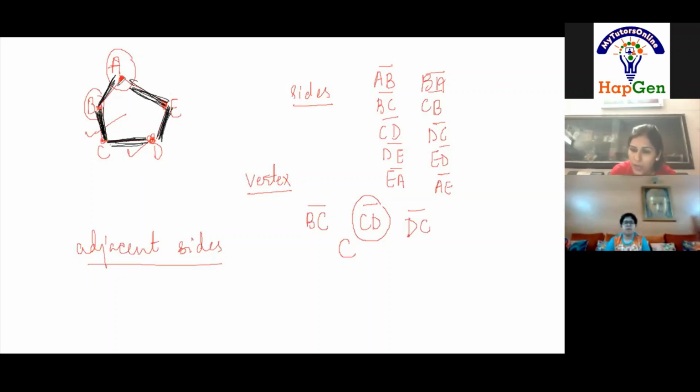Now you got what are adjacent sides? Yes, ma'am. Suppose there are 4 friends and they are holding their hands. Okay. Now I'm going to draw 4 friends and they are holding their hands.